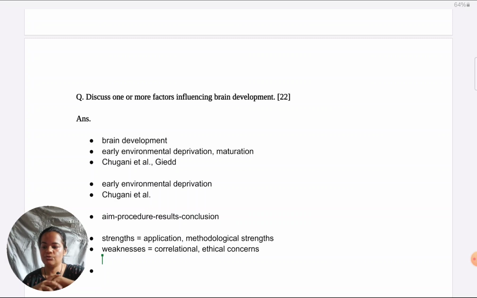Now, to transition to the next factor, which is about maturation, we can show a slight contrast very briefly before coming into this. So far, we have spoken about environmental deprivation. While definitely that can play a role, development is not all about the environment. It's also about natural unfolding of many processes, or genetic unfolding. So a lot of development, brain development, we can say can be a result of natural outcomes. Environment might not be everything, or might not be a substantial factor. So that way we can transition into this argument.